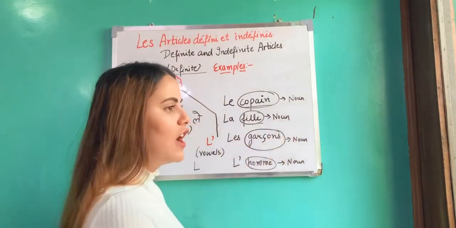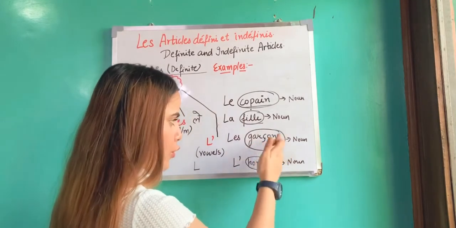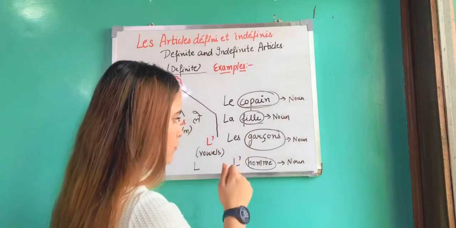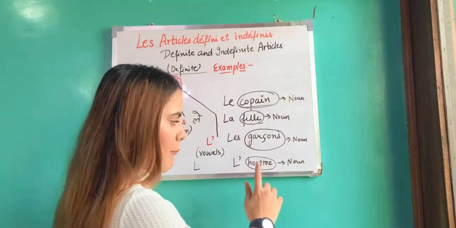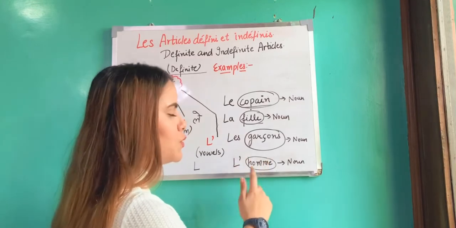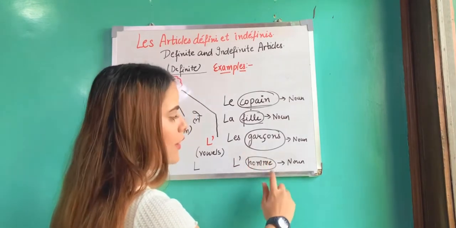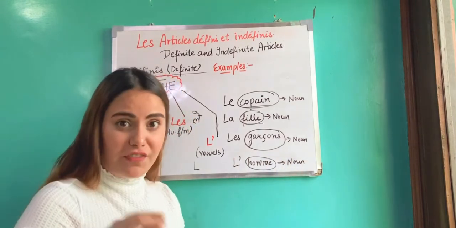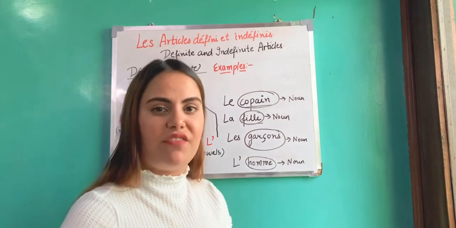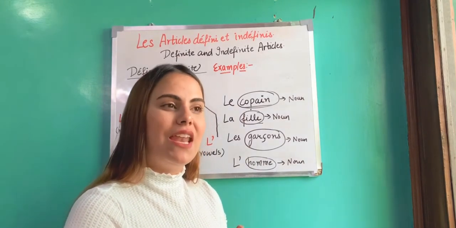Les garçons. The meaning of garçon is boys. Again, the particular word is a noun. And last one is l'homme. The meaning of this word is man. The man. The particular word is a noun. That is why we say the definite articles and indefinite articles are always placed before the noun.